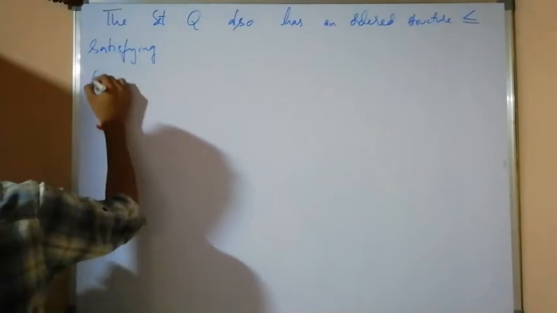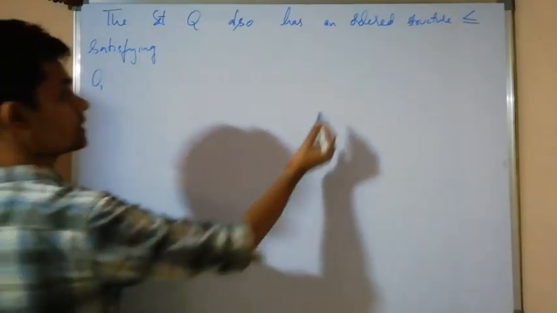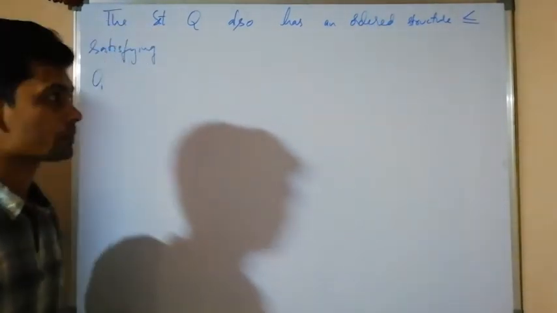The first one I am going to write as O1, the first letter of the word order.